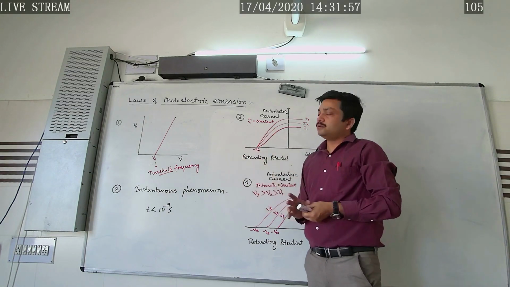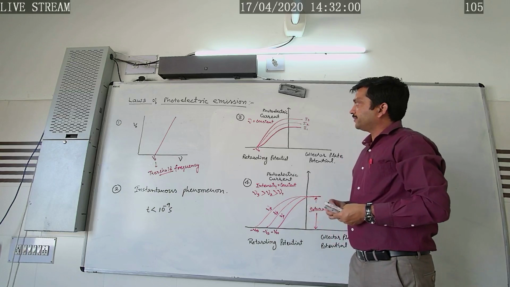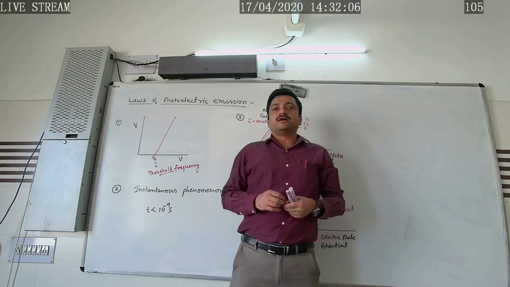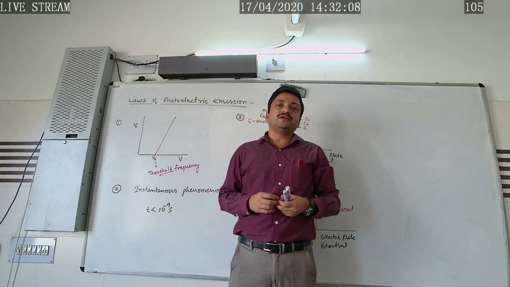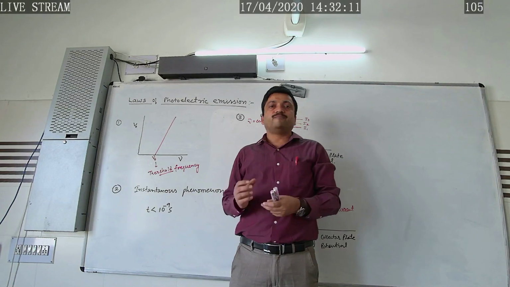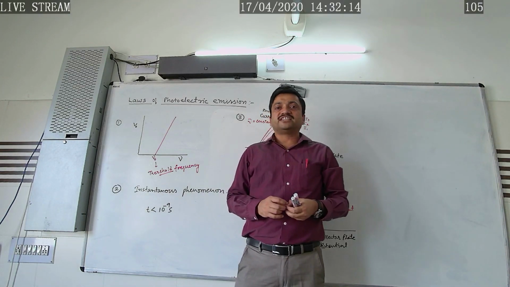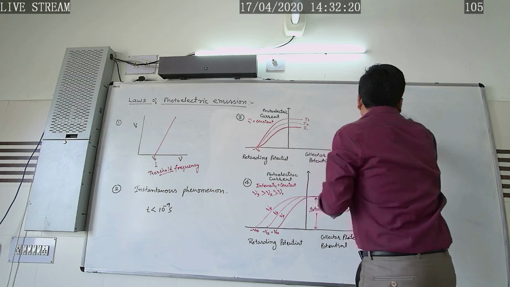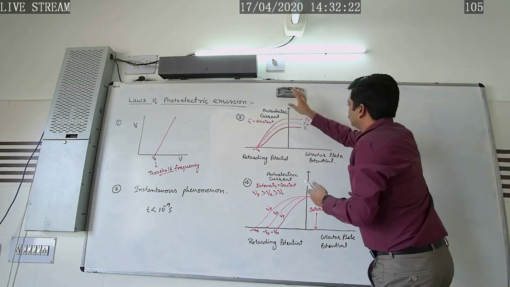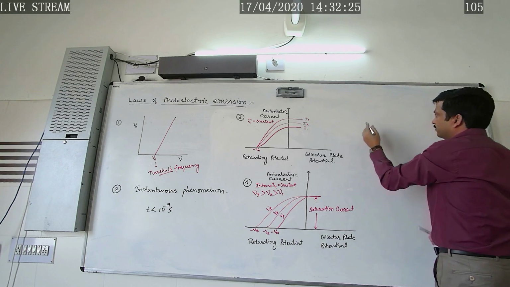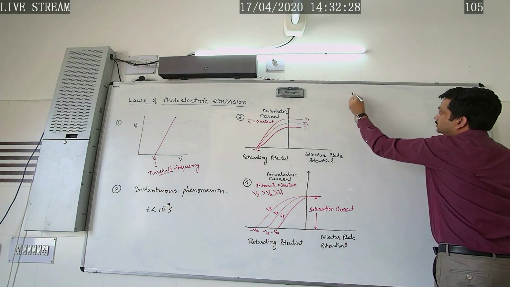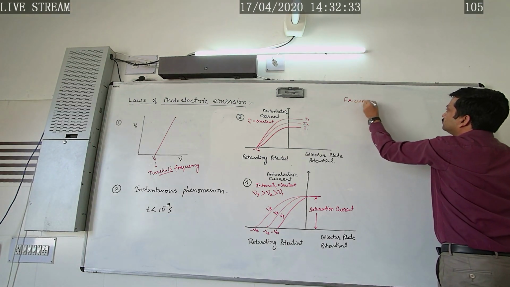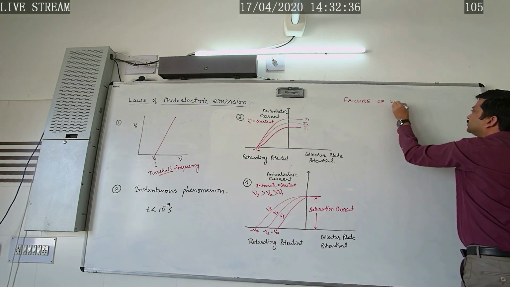So in this way we have studied the laws of photoelectric emission. Now today we are going to study the failure of wave theory of light in explaining the photoelectric effect, the wave theory which was given by Christian Huygens. Sometimes this question is asked in the annual exam carrying 3 marks. So how can we explain the failure of wave theory of light?